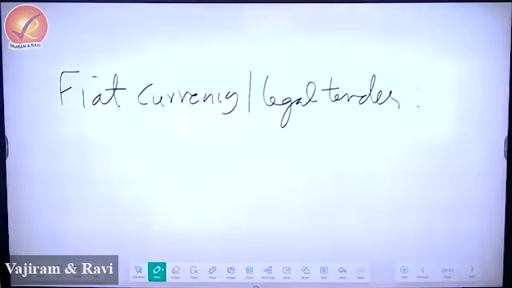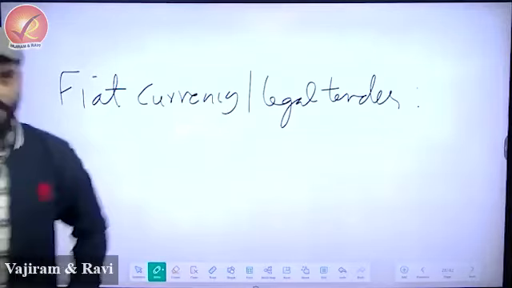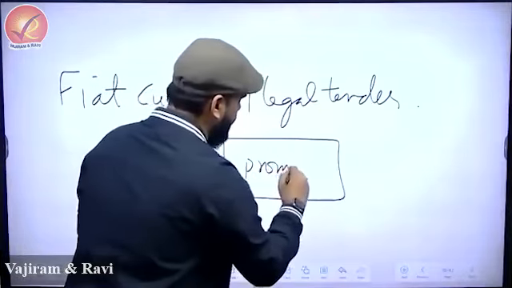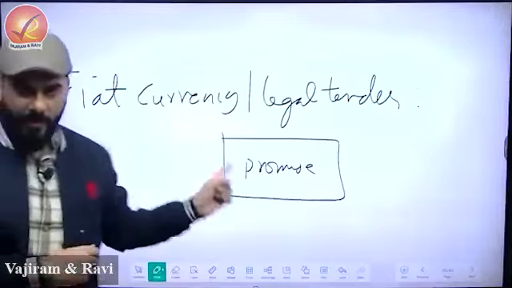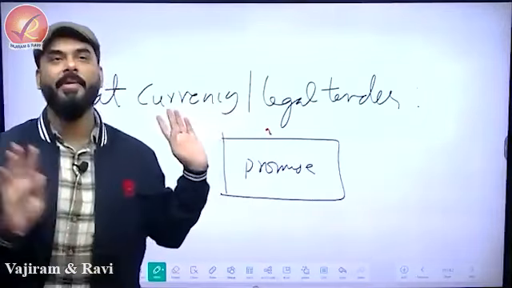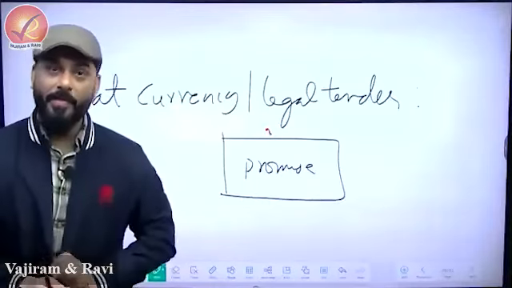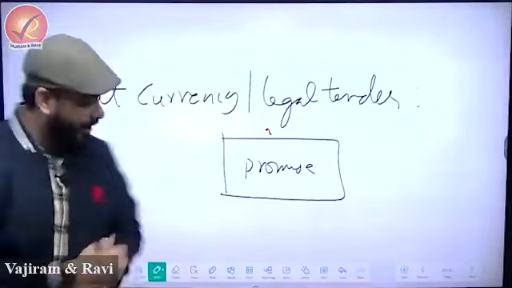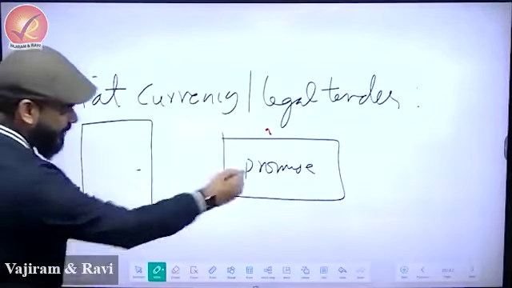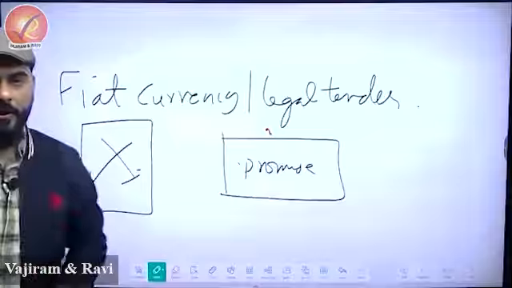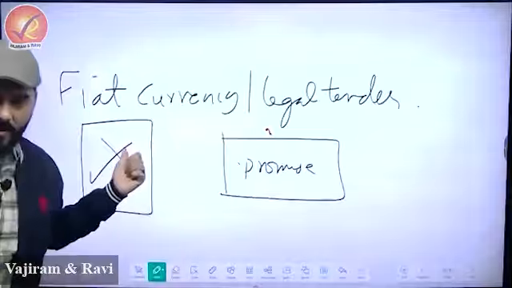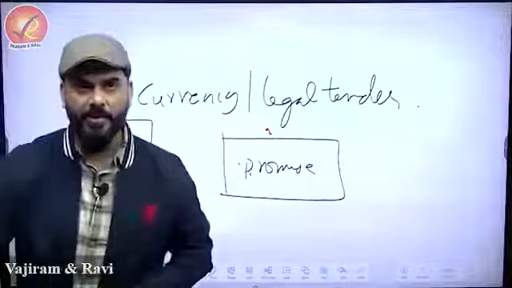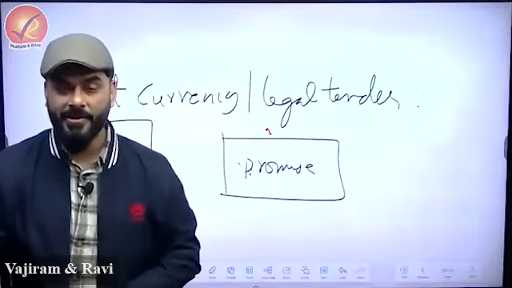Absolutely, correct. Fiat currency or legal tender. What is the meaning of fiat currency or legal tender? It is a currency where there is a promise, and everybody knows that this promise is not fully backed by any asset. The promise is sovereign in nature, which means if anything goes wrong, I will compensate. But the box on the basis of which it is issued is not sufficient, which means the value is not of the box. This is just a token. The value is of this promise. And who is giving the promise? Authorities are giving the promise.